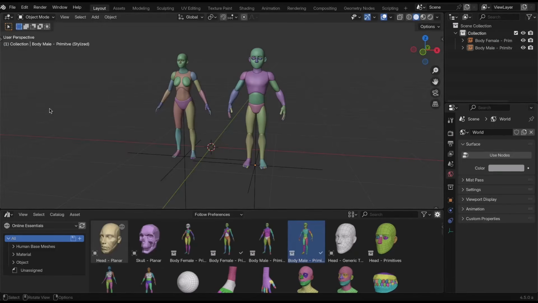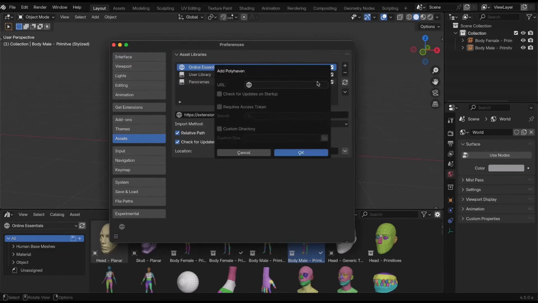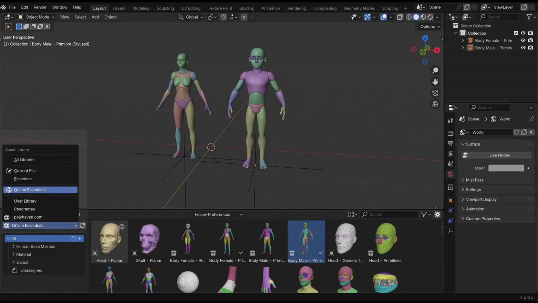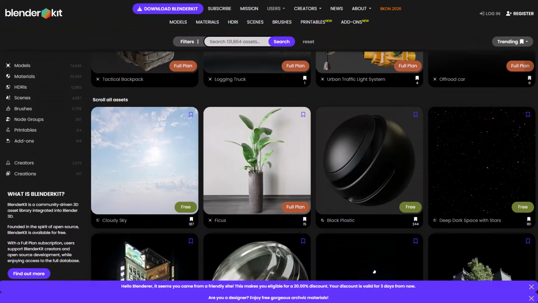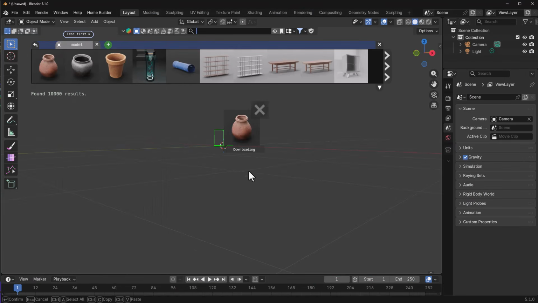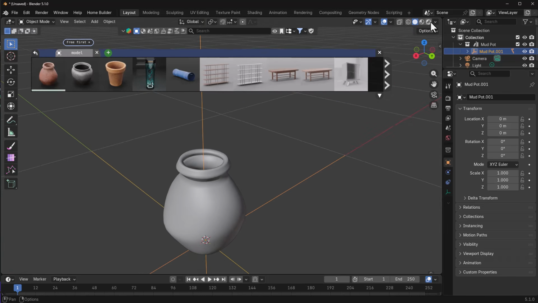Of course, at this point, there is no direct repository where things will be saved, but if you do have access to platforms like Poly Haven and stuff, you can simply link them by adding their URL and having all of their files display right inside of your asset browser. And that is going to be super useful. Platforms like BlenderKit are already doing something like that via their add-on, making it easier for you to find stuff and download them right inside of Blender, instead of finding them from websites and doing multiple steps just to have them in Blender. And if online assets make their way to Blender, that will be pretty cool.